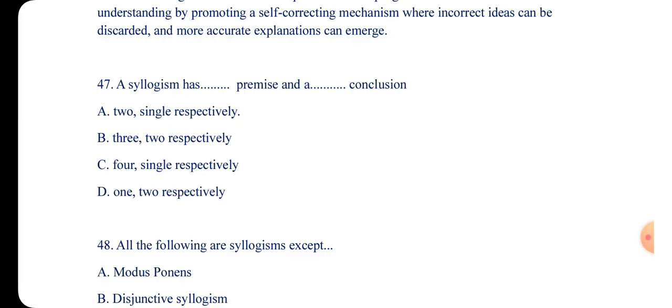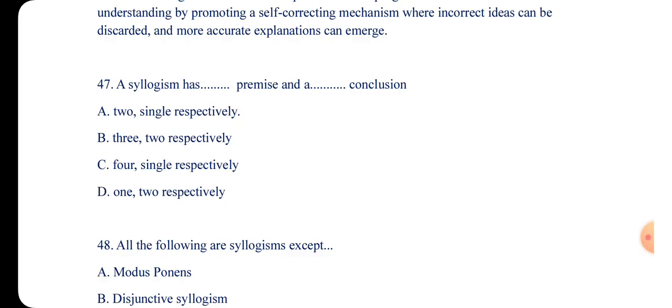A syllogism has dash premise and a dash conclusion. So a syllogism has at least 2 premises and 1 conclusion. The answer is A, that is 2 premises and a single conclusion. Do you get it? It is not 3, it is not 4.